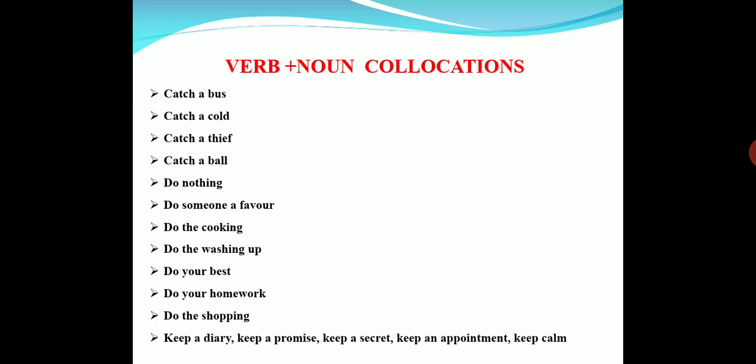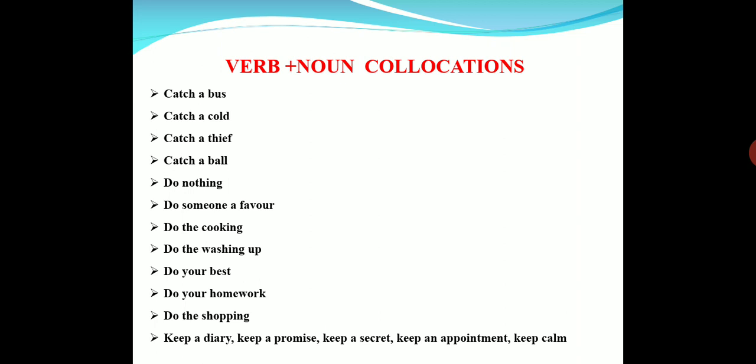And then keep a diary. Generally some people write a diary regularly. So it's better to keep a diary. And keep a promise. Previously we talked about breaking a promise. Now we are talking about keeping a promise.